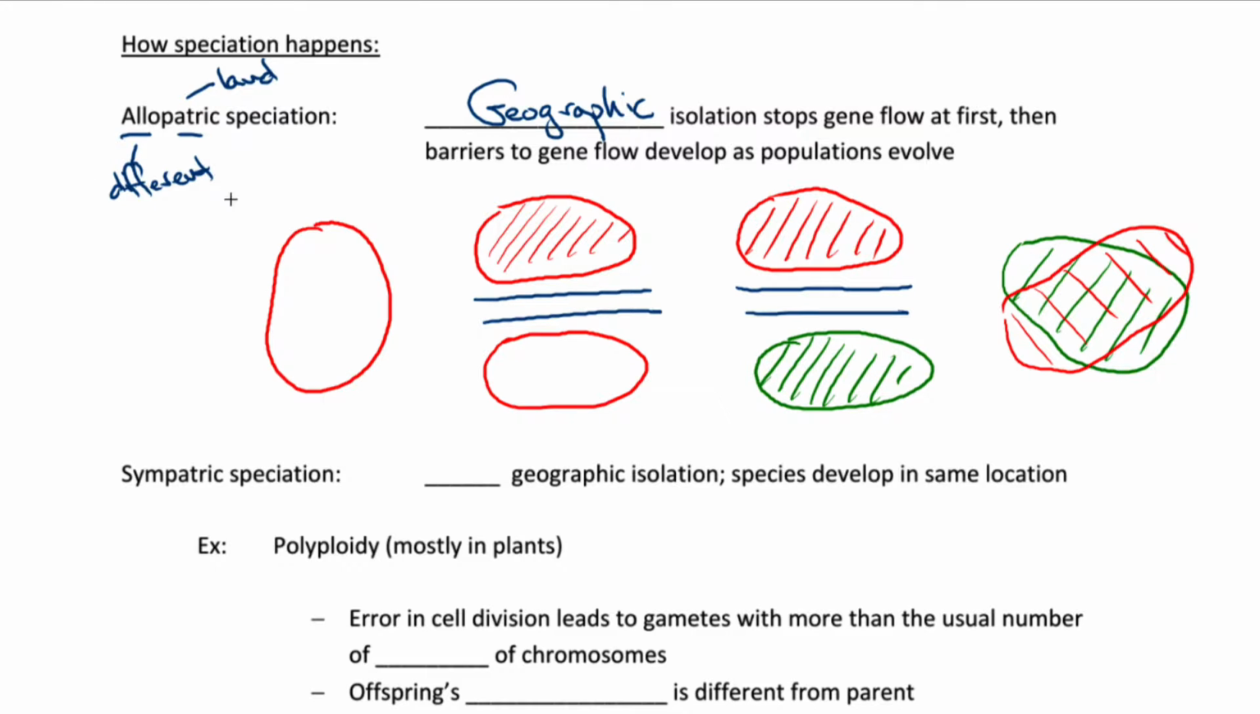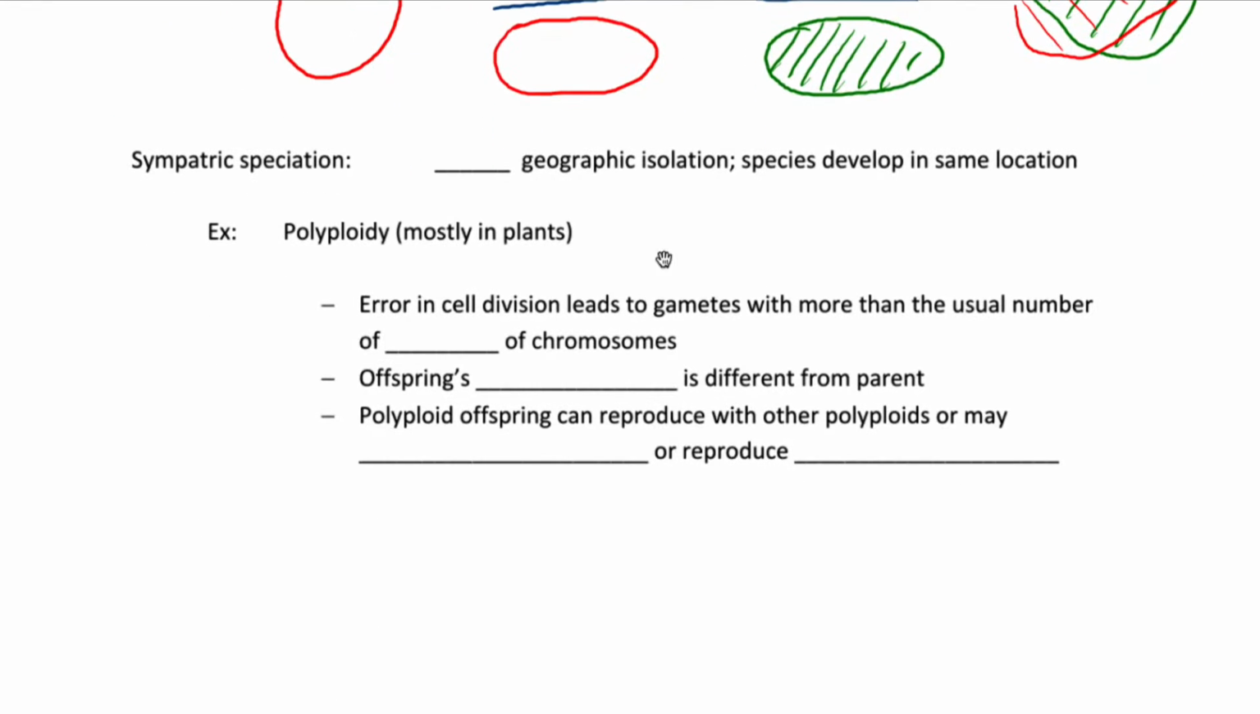So that's allopatric speciation, where initially geographic isolation stops gene flow, and then later, even if that geographic isolation is removed, gene flow still does not occur because of biological barriers. Next, we'll look at sympatric speciation. So sym here means same, and patric again means land. So this is speciation happening in the same land. In other words, there is no geographic isolation. Species are developing in the same location.